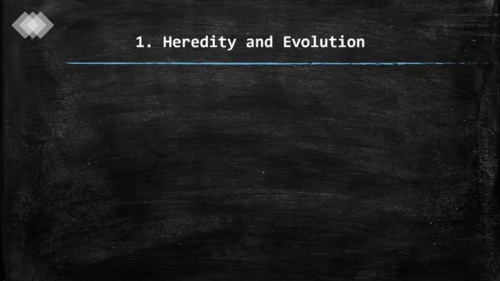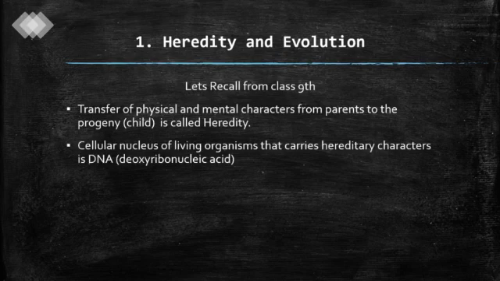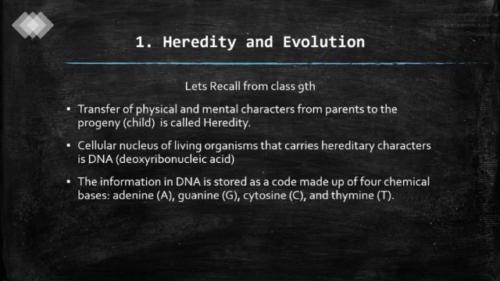Our first lesson is heredity and evolution. What is heredity? Let's recall from class 9th. Transfer of physical and mental characters from parents to progeny, the child, is called heredity. What is DNA? The cellular nucleus of living organisms carries hereditary characters in DNA, which is also called deoxyribonucleic acid.